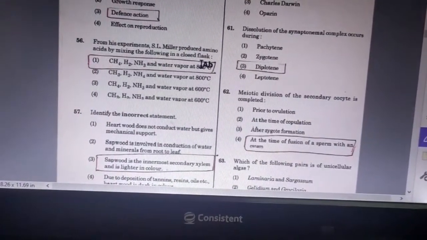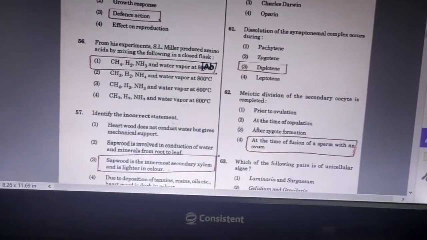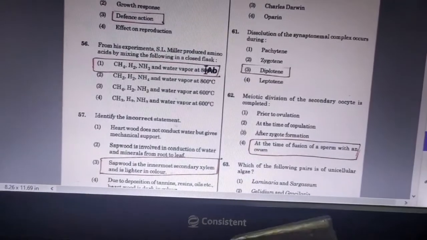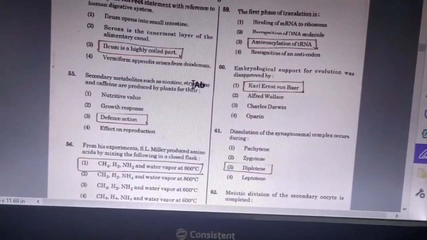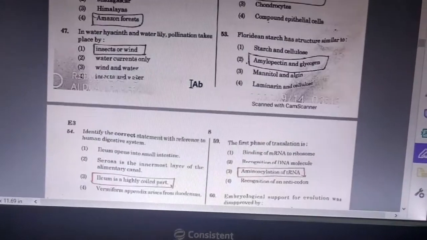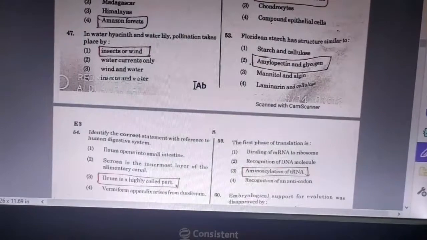Identify the incorrect statement, that is, answer is sapwood is the innermost secondary xylem and is lighter in color. Next question, this is an E3 model question paper. So 59th question,